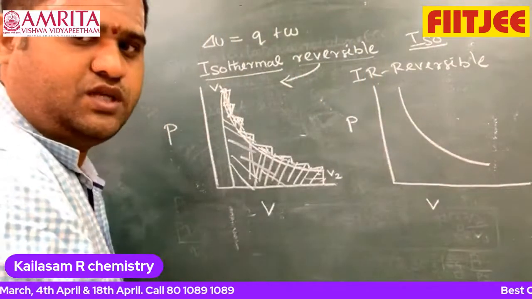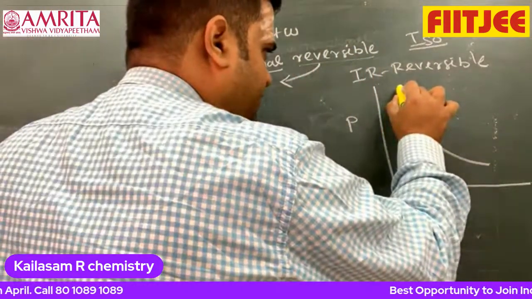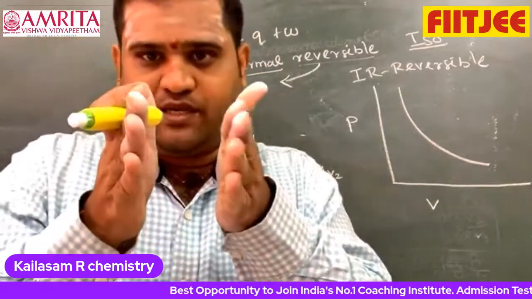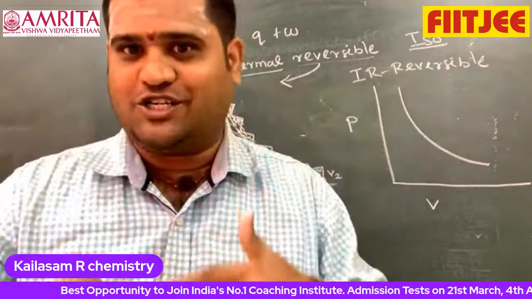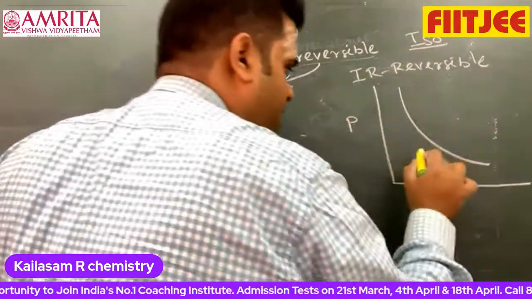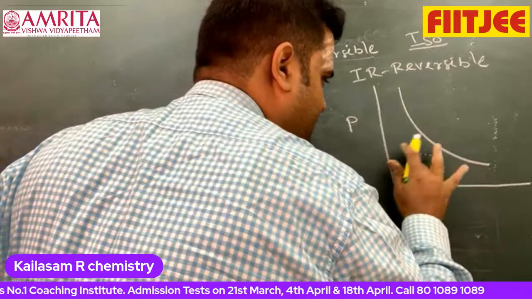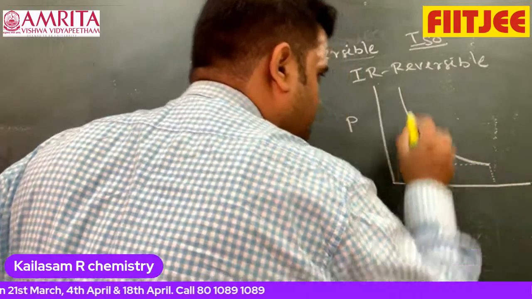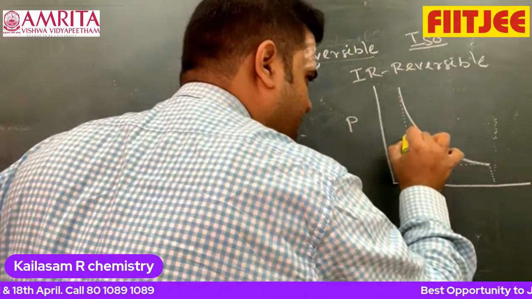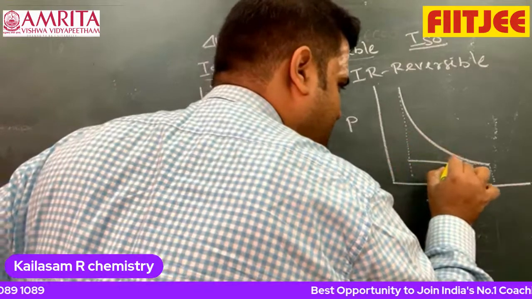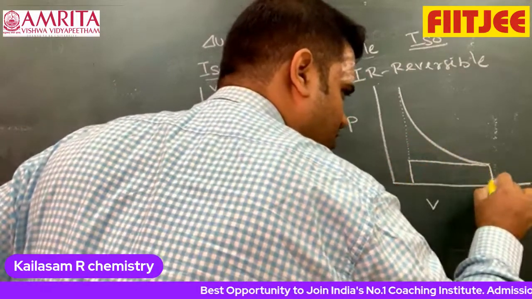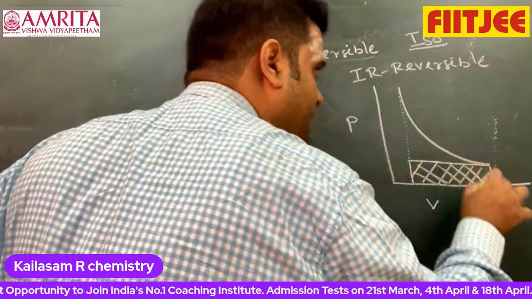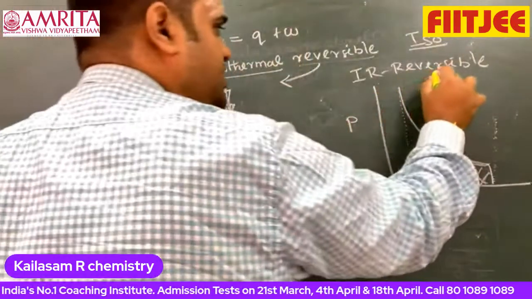Now look at this. When expansion is sudden, because irreversible means what? A single-step process. That means expansion takes place suddenly, then it expands against the constant pressure. Am I right? So I will write it. Pressure decreases suddenly, then expands against the constant pressure. So this is the area under the curve, which is the work done for irreversible isothermal expansion.